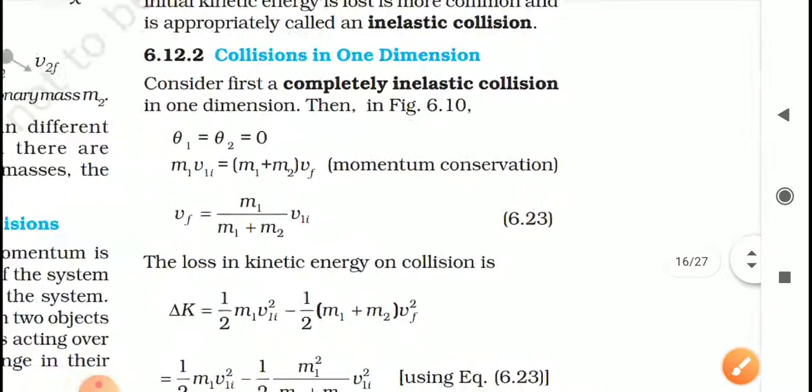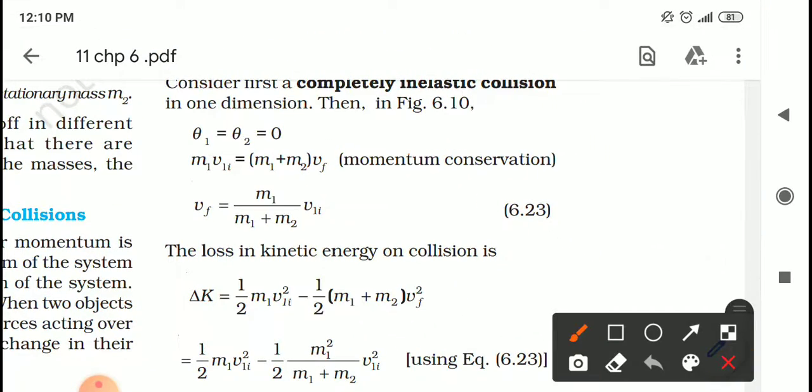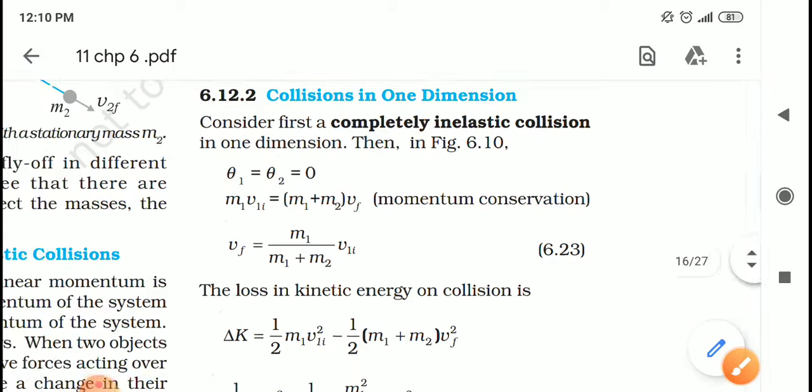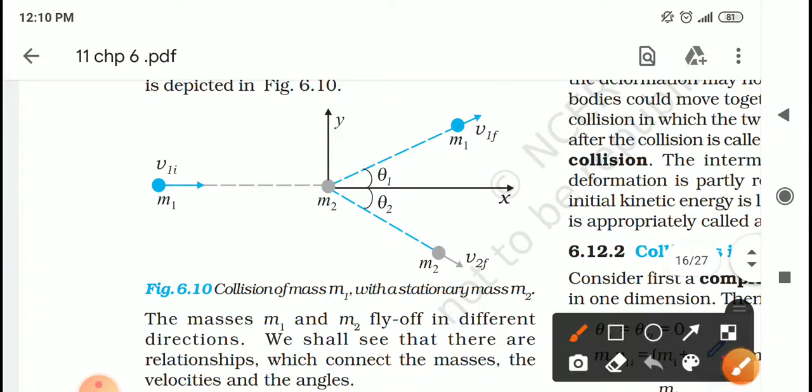Okay, student. So here it is written that consider first a completely inelastic collision in one dimension, that is theta 1 is 0, theta 2 is also 0, student. So as far as our knowledge is concerned, the momentum is mass times velocity. So momentum of the first object is m1 v1i.